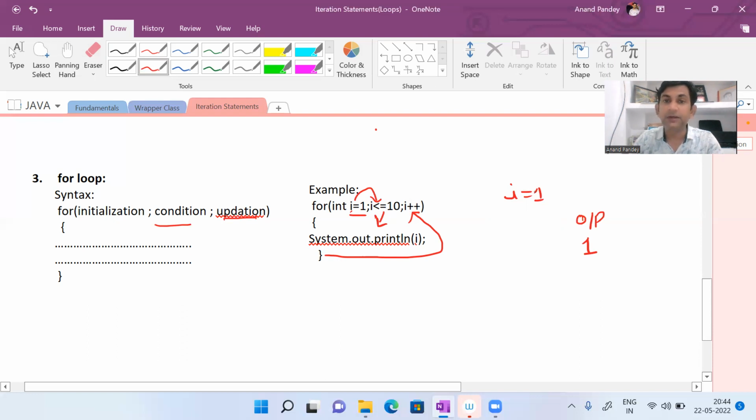Now the value of I will be updated. Now it will be what? 2. Increase होगी, I की वैल्यू 1 से increase होगी, 2 हो जाएगी. उसके बाद फिर से कंडीशन चेक होगी. If this condition is true, control फिर से loop में जाएगा. And the statements written within the loop will be executed. Here we are printing the value of I. So the value of I is 2. So 2 will be printed here. Then I++ will be what now? 3. Condition true. After printing 2, from here I++, the value of I will be 3.